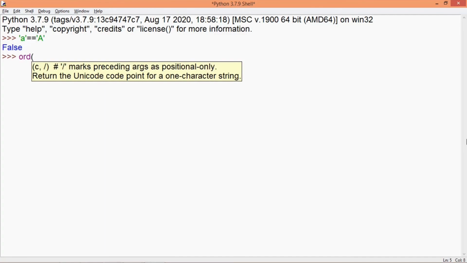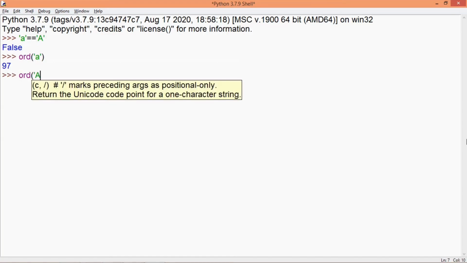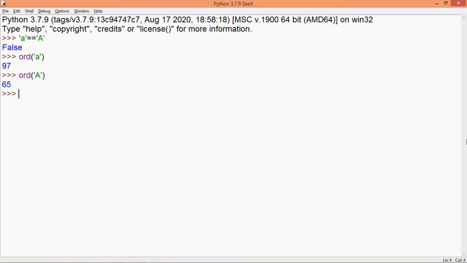So this can be done using the ord function, which returns the ordinal value. So I'll write here letter a and it gives me 97. And we can also check the ASCII code of capital A, which is 65. So it checks 97 equal to 65. So obviously small letter a is not equivalent to capital letter A.